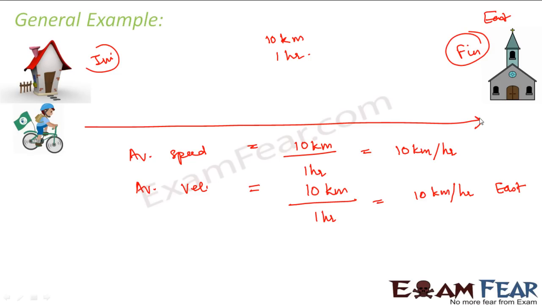Instantaneous speed is like, if he took 1 hour to reach here, maybe when time is equal to 0, at t is equal to 0, he was here. At t is equal to say 10 minutes, he was at this point. So at this point, maybe he would have had some velocity v1. Again, when time was say 20 minutes, he would have some velocity v2. So these instantaneous values are nothing but instantaneous speeds and instantaneous velocities respectively, right?